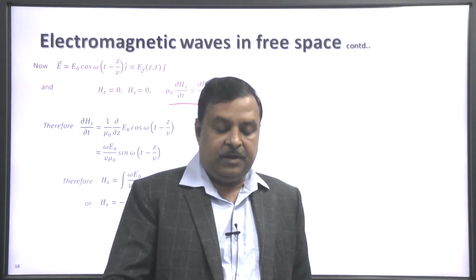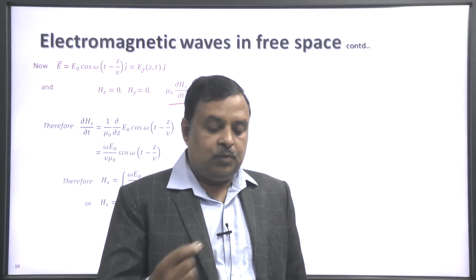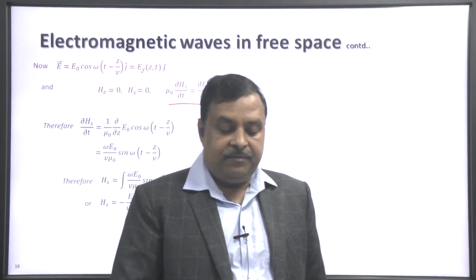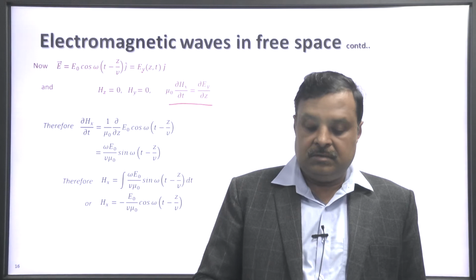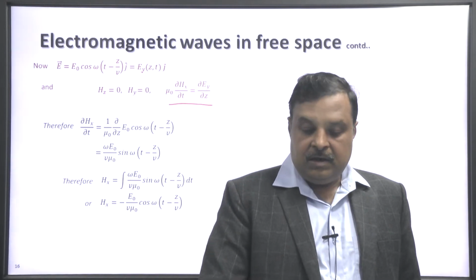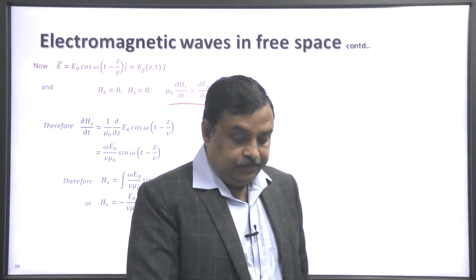Therefore, H x equal to minus E 0 by v mu 0 cos omega t minus z by v. This you get.